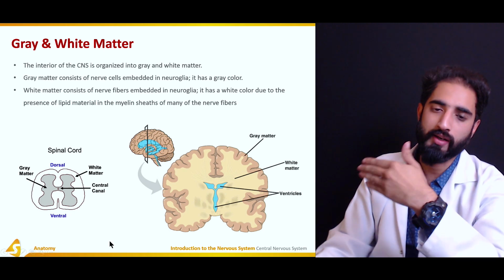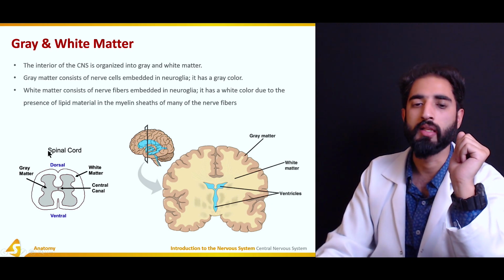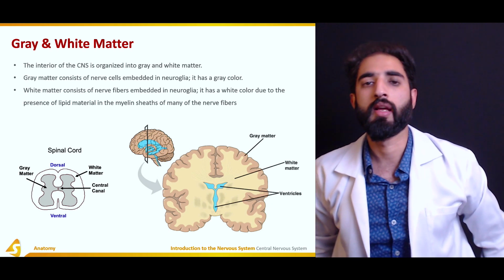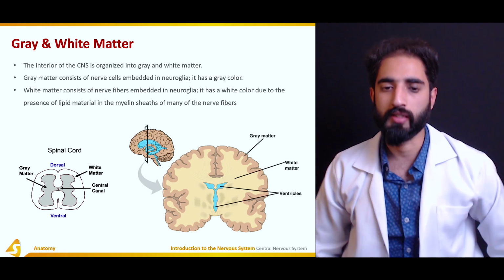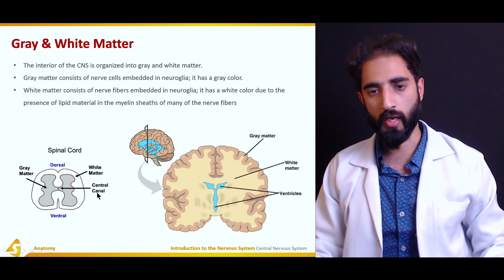However, in the spinal cord it is different. The gray matter is in the center and it is surrounded by the white matter, which consists of the different type of tracts, like the ascending and descending tracts in the dorsal column, ventral column, and lateral columns of the spinal cord.